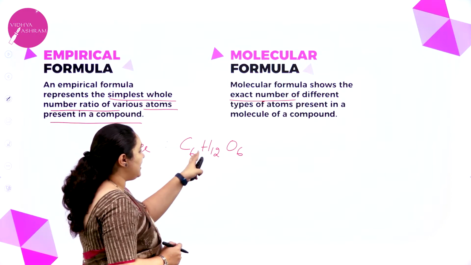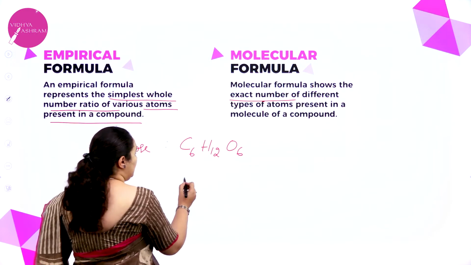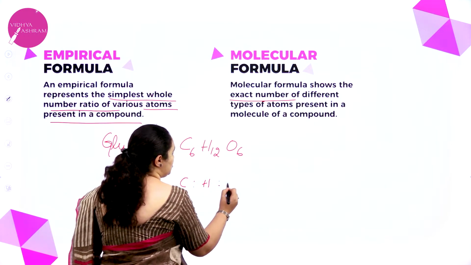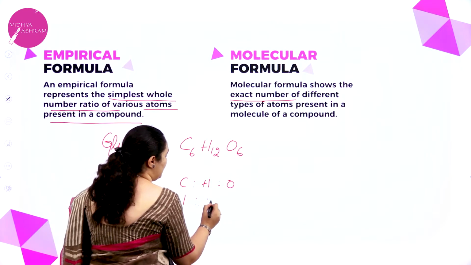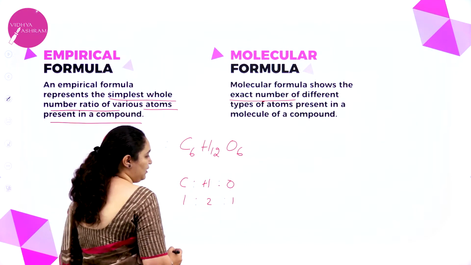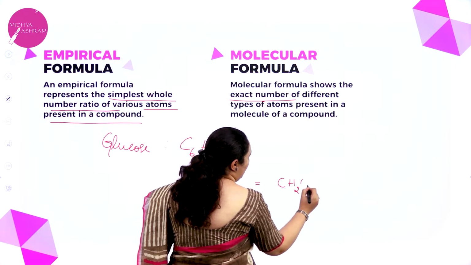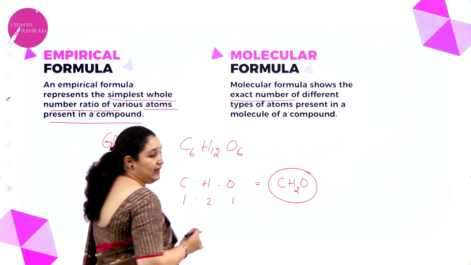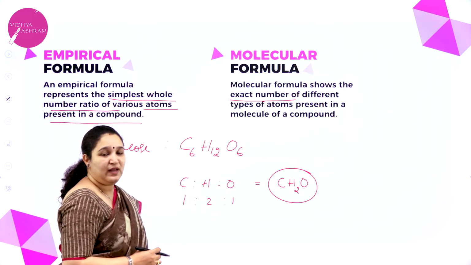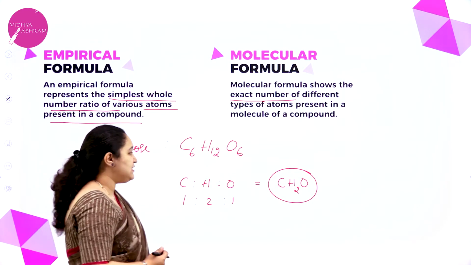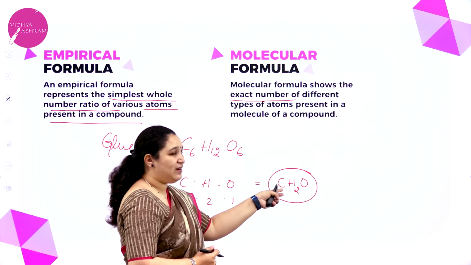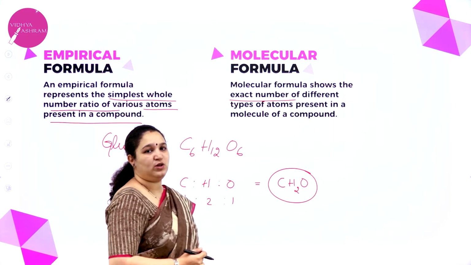But if I just take the ratio of carbon to hydrogen to oxygen, I can see that it is a 1:2:1 ratio. So I can also write it as CH2O, which is nothing but the empirical formula. Empirical formula is just telling us about the simple ratio of the atoms in a molecule.